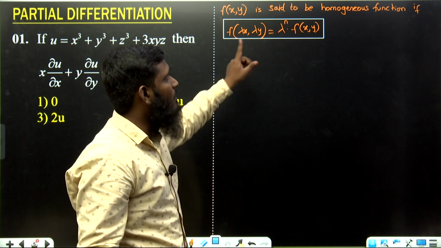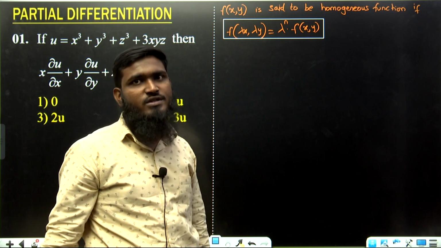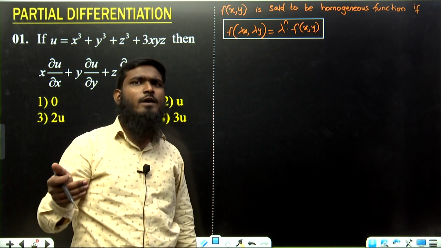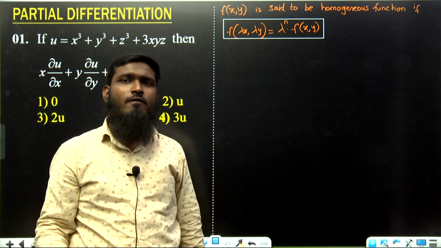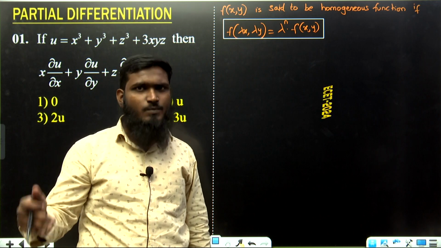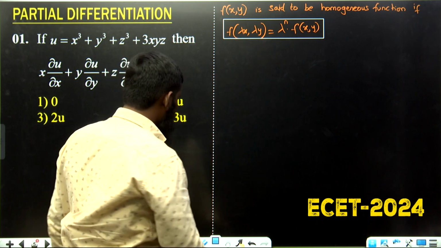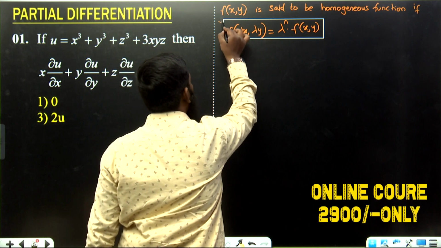Okay, so this is a compulsory condition we are having for the homogeneous function over here. Some more forms are also there: x power n into f of y by x, and y power n into f of x by y. But we will be discussing only the main important condition over here.